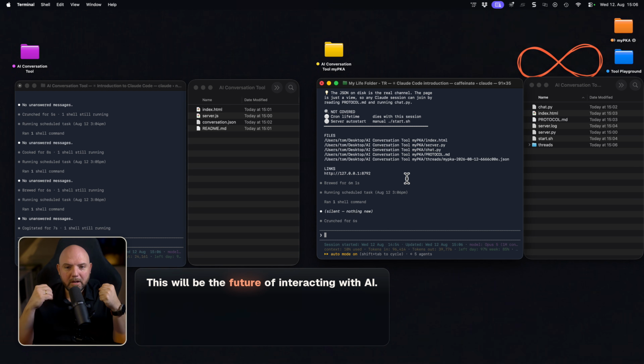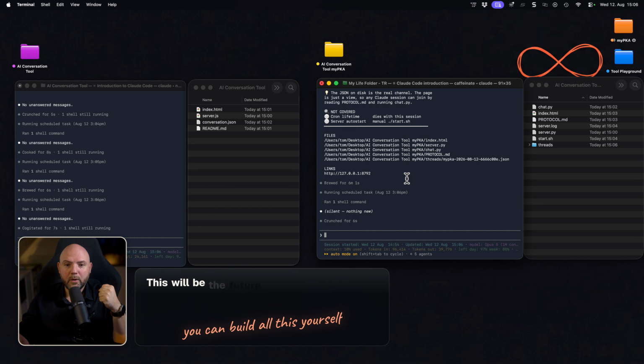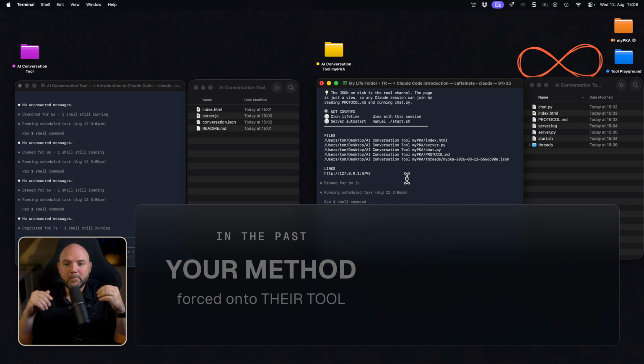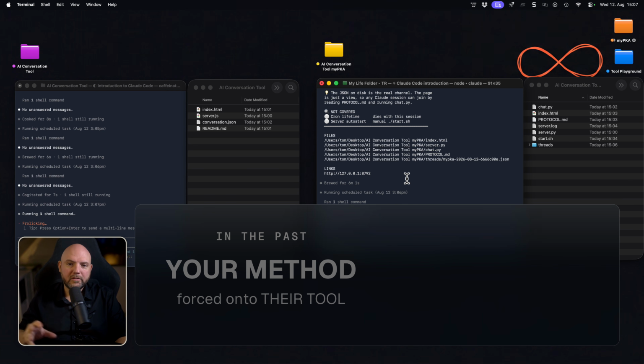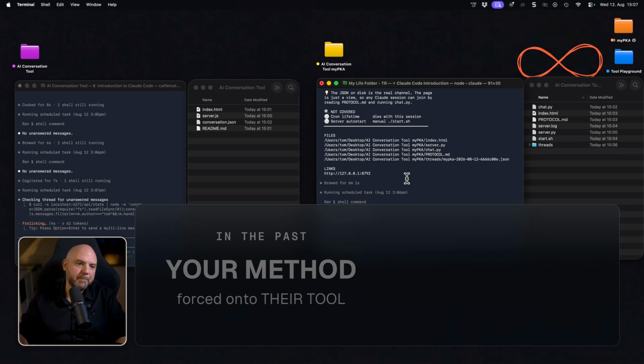Because you can literally build all this yourself now, versus in the past, we were always dependent on the productivity tools that developers created for us, and then we tried to apply our concepts and workflows and methodologies onto these tools like Obsidian, Notion, Heptabase, Apple Notes, you name it, to use them efficiently.